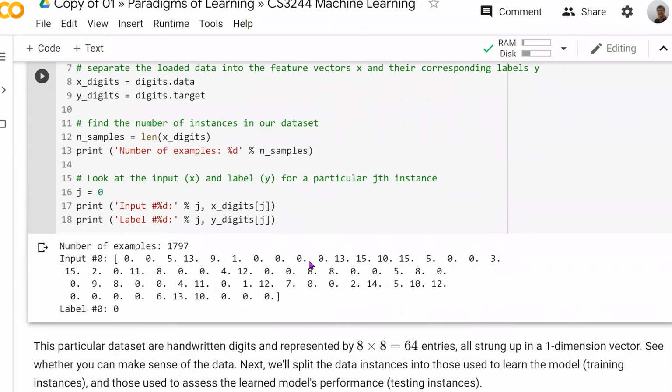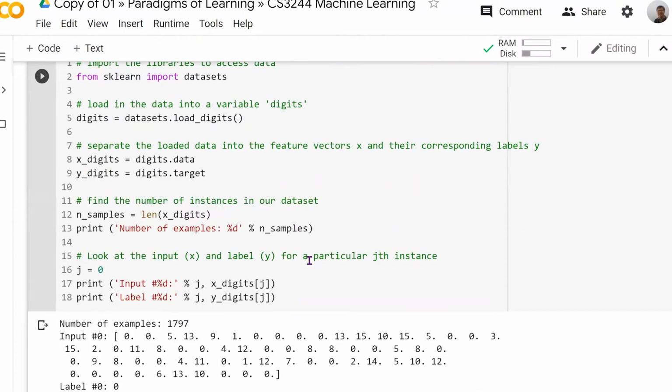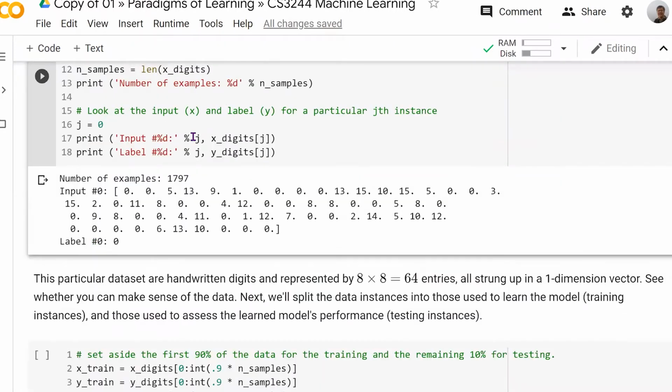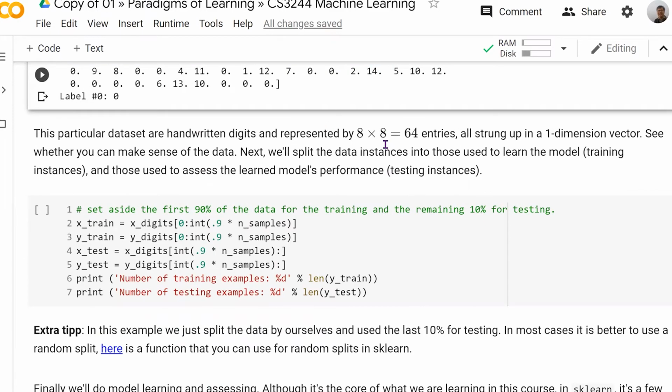There are 64 digits, so it's actually a table, with 8 columns and 8 rows, and each one of these cells is a gray value. That's what this mess of stuff down here means. So that's all what I said here.